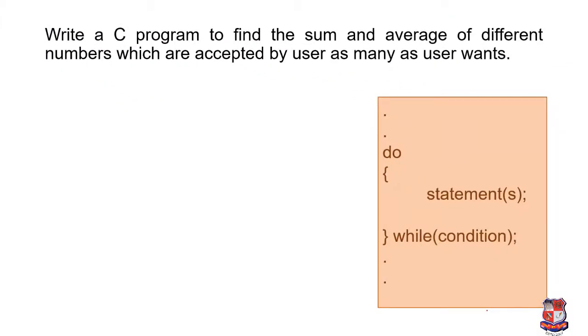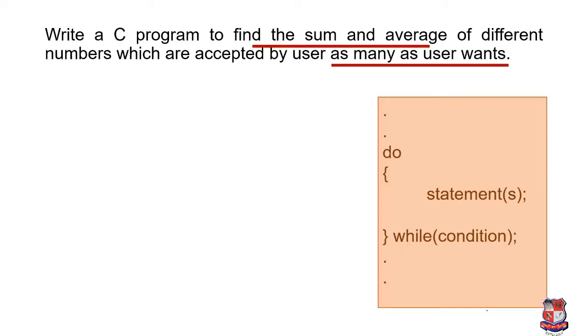Now we'll see one more example, and that is, write a C program to find the sum and average of different numbers which are accepted by user as many as user wants. First, we'll understand what is meant by as many as user wants. Okay, so there is no predefined range over here. If user wants to enter three numbers, he or she can enter 3. If user wants to enter 10 numbers, he or she can enter 10. It means the decision will be taken at the time of run. So how can we do it?